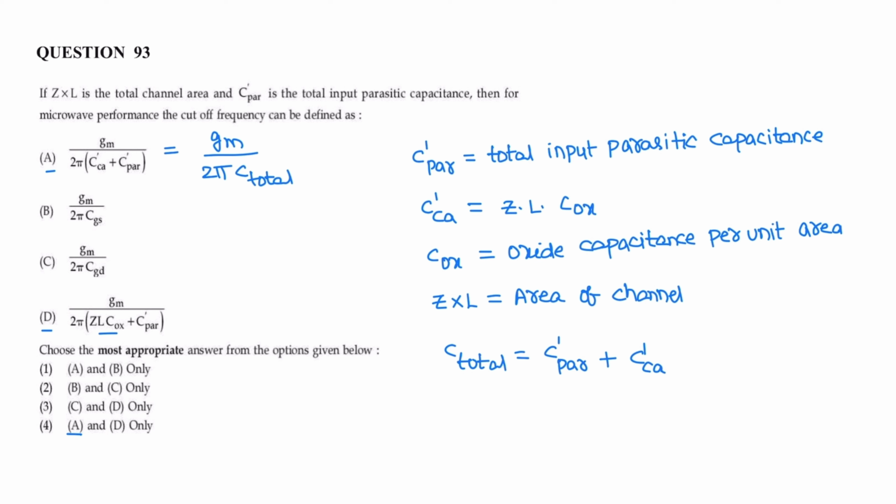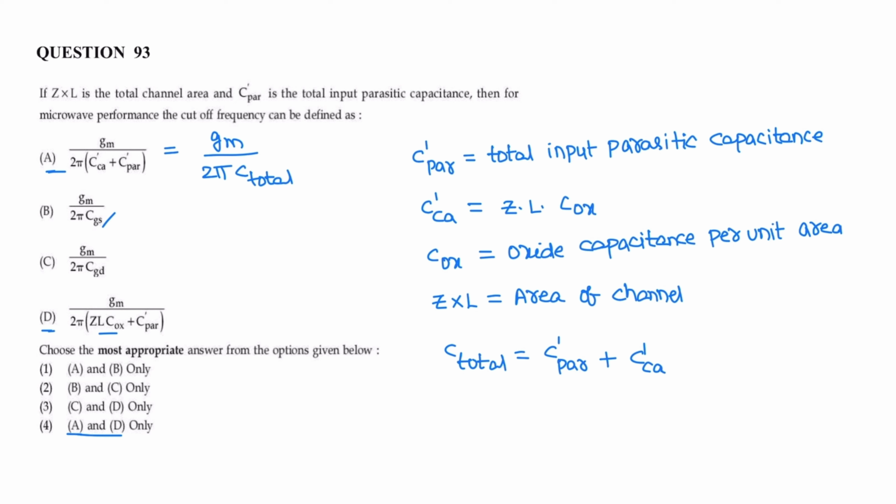So correct answer is option A and option D respectively. Option 4 is the correct answer. Correct formulas are A and D. Correct option is 4.